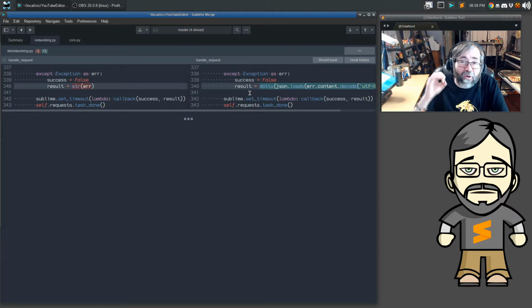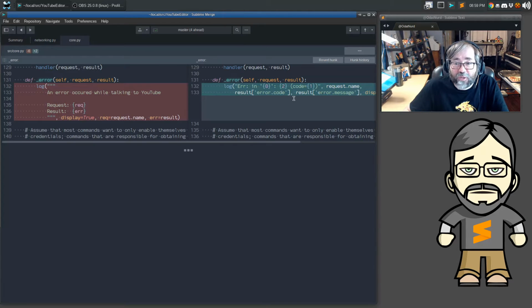This Dotty library is actually a pretty handy little thing, and we can see exactly what it does for us right here. This is actually a dictionary, but it has an extended get key method that allows for dotted access because a lot of these data structures are deeply nested, or at least more than a couple levels of deep nesting. And doing that with multiple sets of brackets is a little bit uncomfortable.